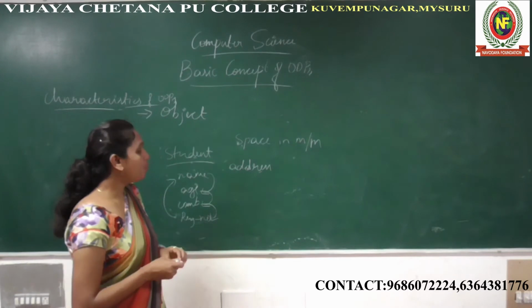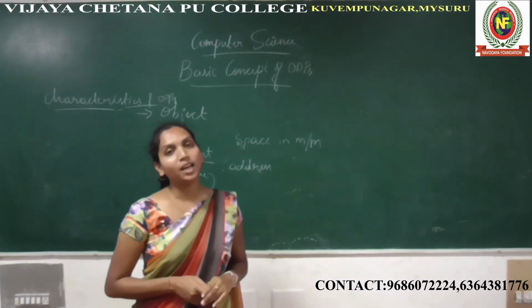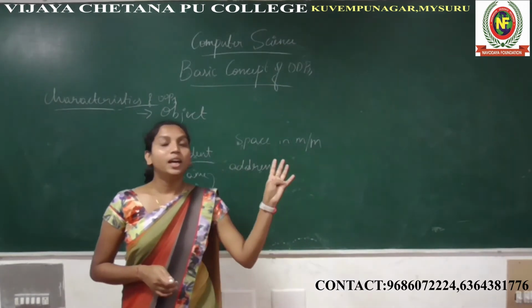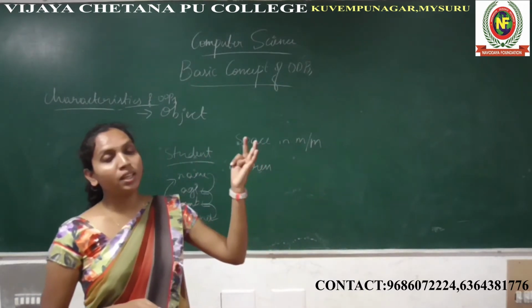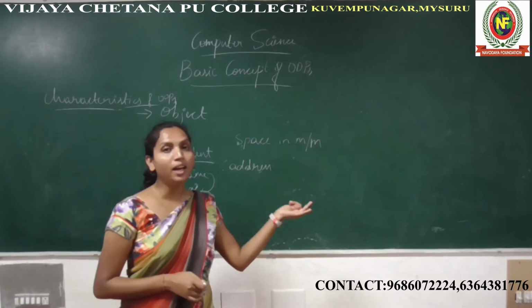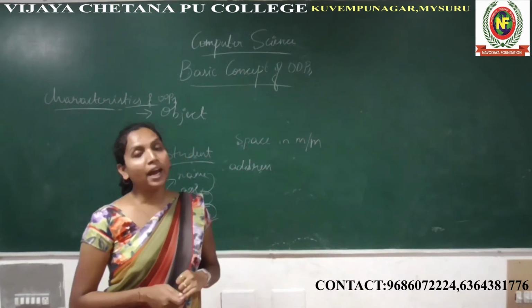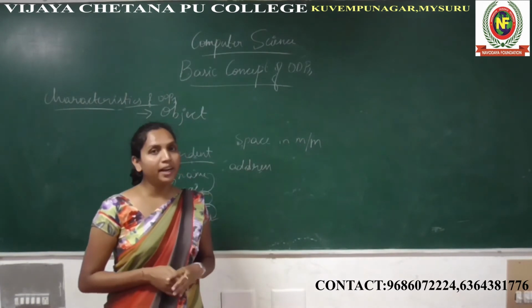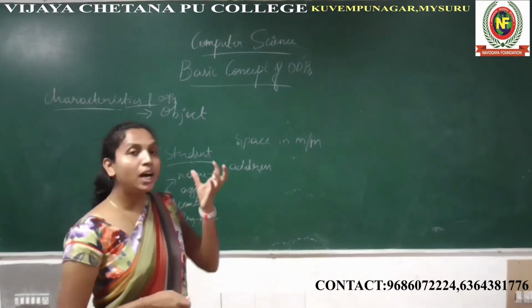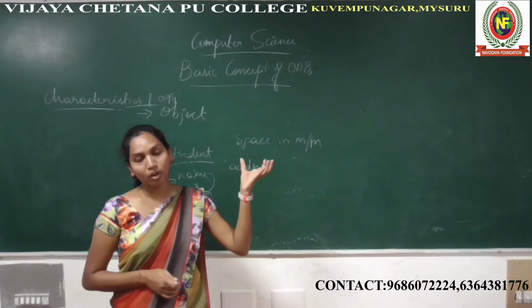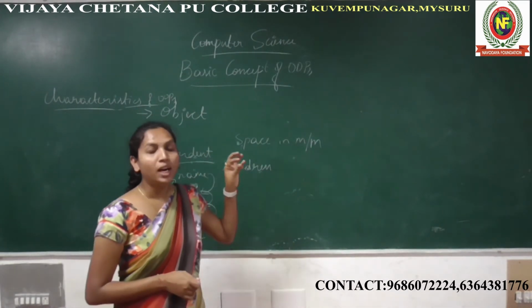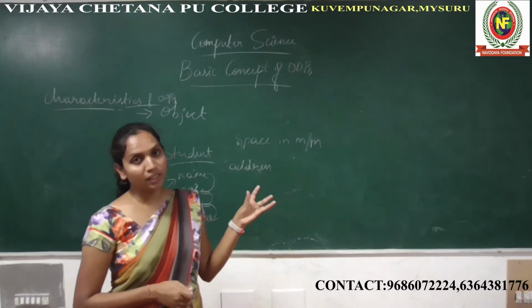Okay, so what is object now? Object is a collection of the data member and member function. Okay, it can be declared as any person and table of the data and the place, right? And all the objects should be declared inside the class, right? Then it will take the memory space in the computer memory, and when it takes the space in memory, automatically the address will be generated.